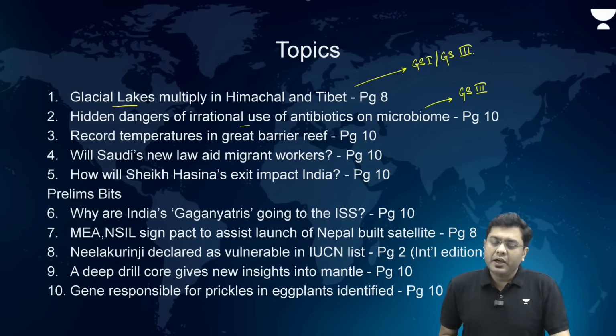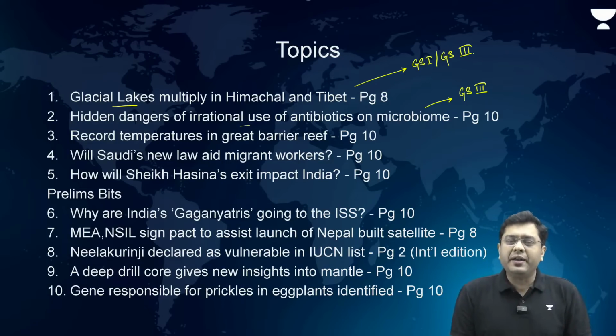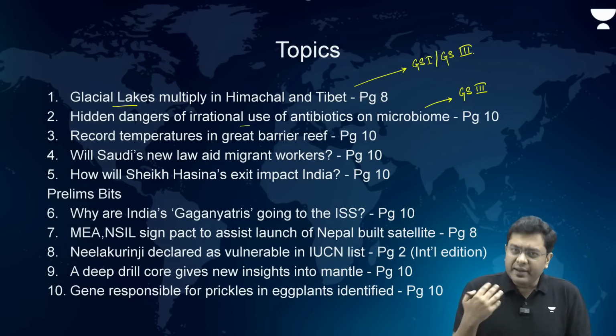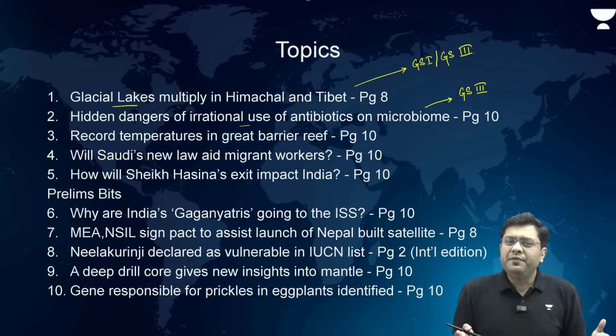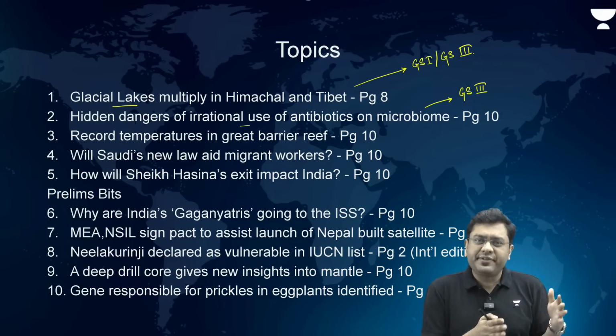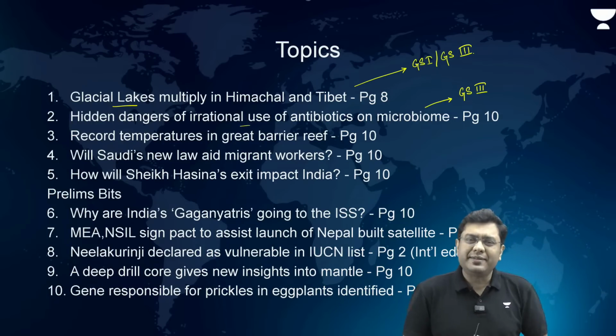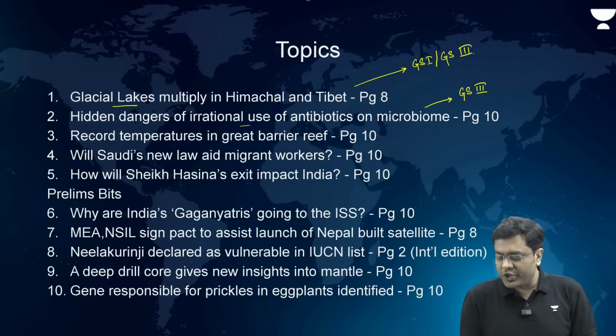Then after that, record temperatures in Great Barrier Reef lead to another instance of bleaching, and we have basically been observing this high range of temperature since 1900s. So that is something which has appeared in the science section. This is again relevant for your GS3.